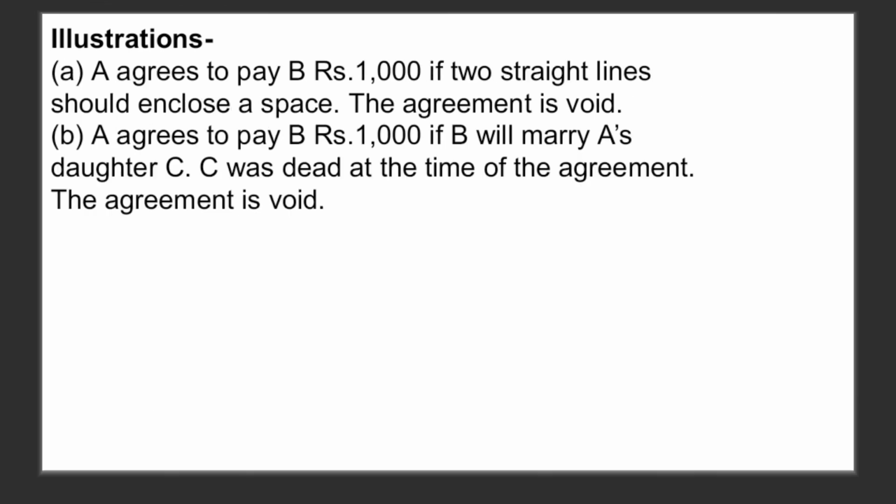The first one being: A agrees to pay B rupees 1000 if two straight lines should enclose a space. The agreement is void. Why? Because two straight lines never enclose a space. The next illustration being: A agrees to pay B rupees 1000 if B will marry A's daughter C. C was dead at the time of the agreement. So it doesn't matter whether A and B had the idea that she was dead while they were making the agreement, but still the agreement is void.